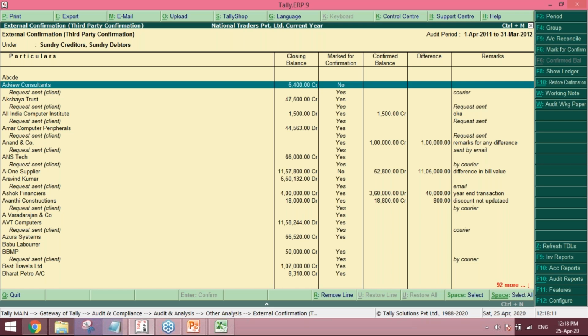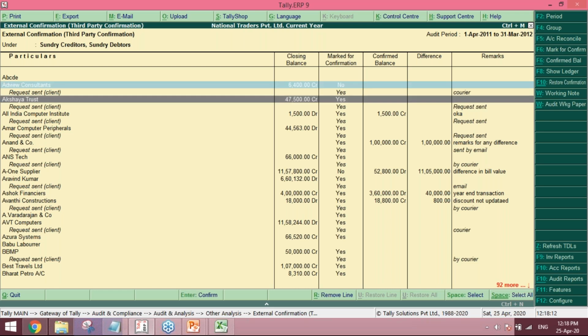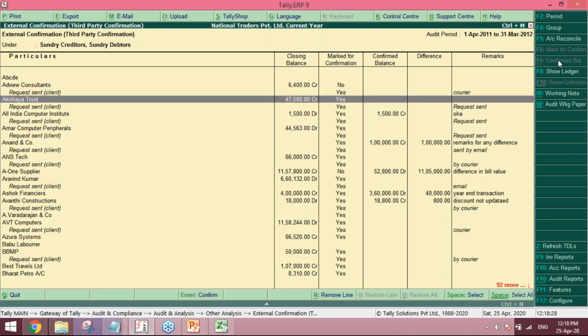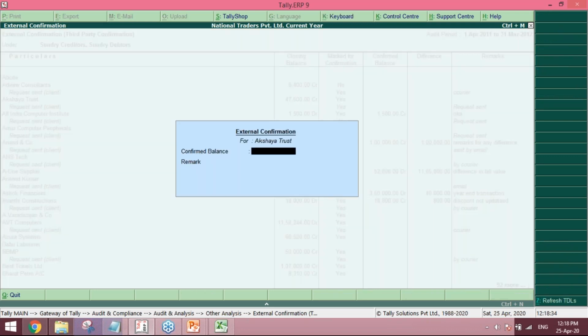You get this button called mark for confirmed balance, Alt F6. Confirmed balance. What is the confirmed balance that you have received from that particular party for Akshay Trust? You can note it down, and you can also note down the remark. Put any balance.